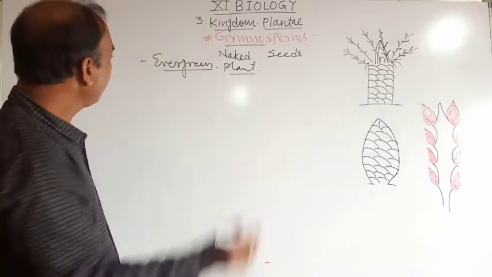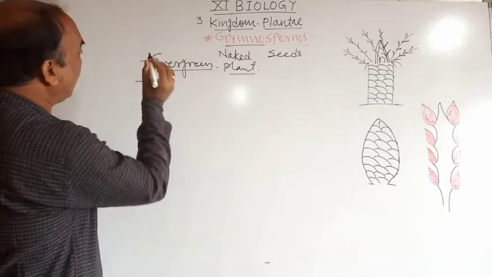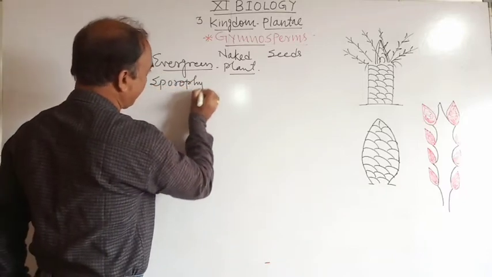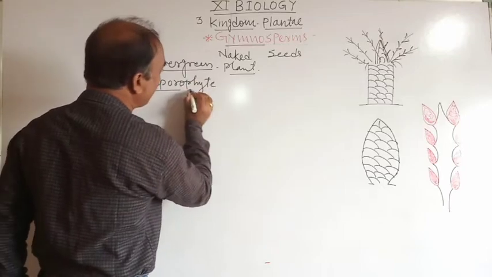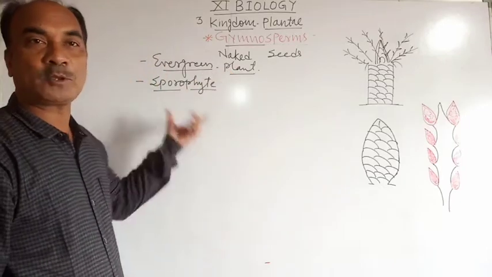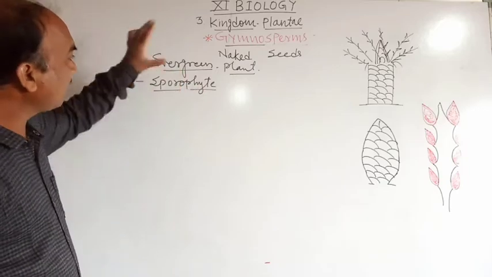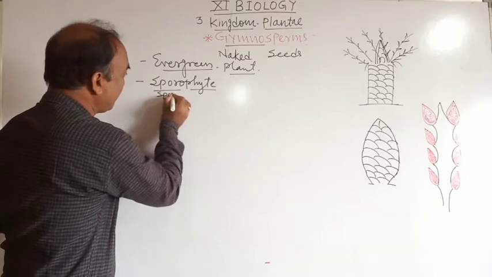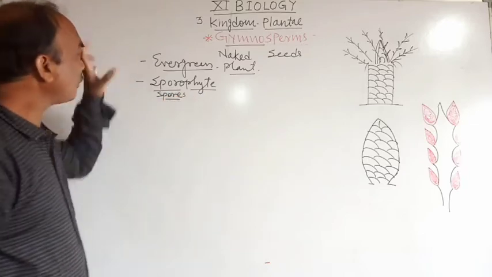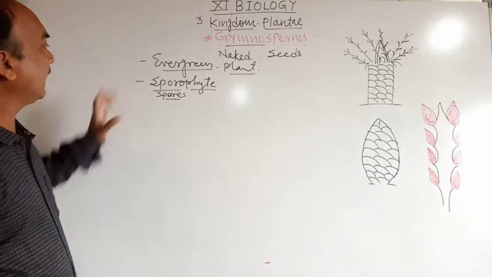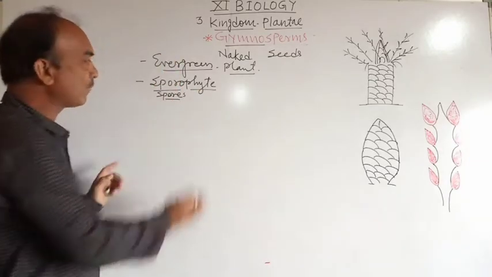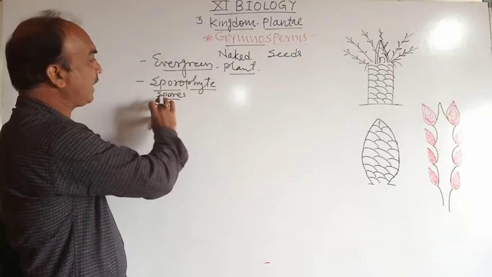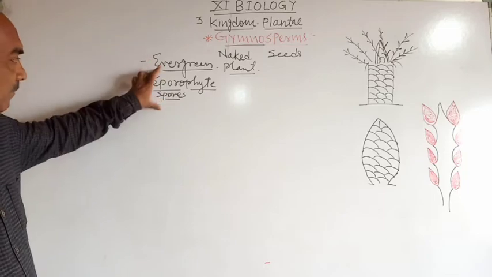Okay. Then in a gymnosperm, the main plant body is the sporophyte. What is meant by the sporophyte? Sporophyte means, here phyte means the plant and sporo means the spore. जिस प्लांट बॉडी स्पोर्स प्रोड्यूस करती उसको क्या बोलेंगे हम? स्पोरोफाइट. ओके, तो स्पोरोफाइट मीन्स द स्पोर्स प्रोड्यूसिंग प्लांट बॉडी आर कॉल्ड एज द स्पोरोफाइट.